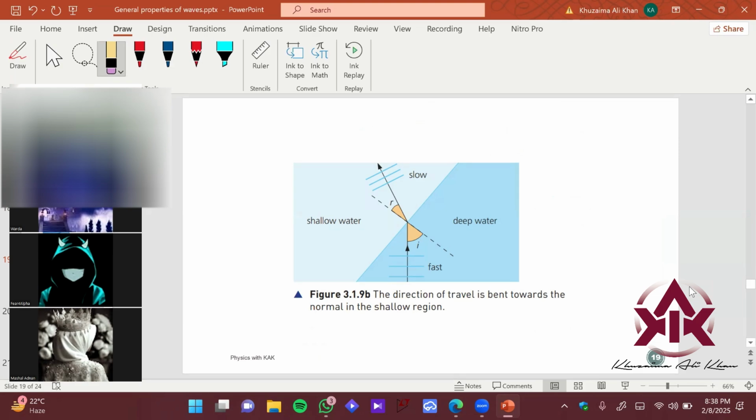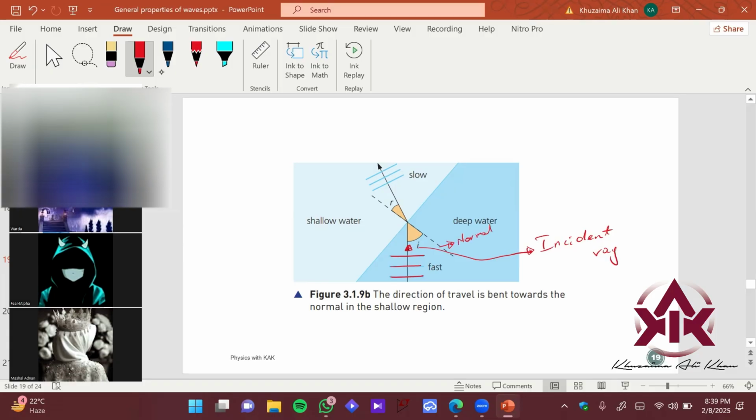So what is happening here? In deep water, they're moving faster, right? This is a wave front which is being shown over here. A wave front one, wave front two, wave front three, and this is the ray which is drawn here, right? Okay, this is the incident ray. If I just want to label it, this is the incident ray. I hope it will make sense after this. Okay, and this is the normal here, right? Now we have this normal. This is the normal here,